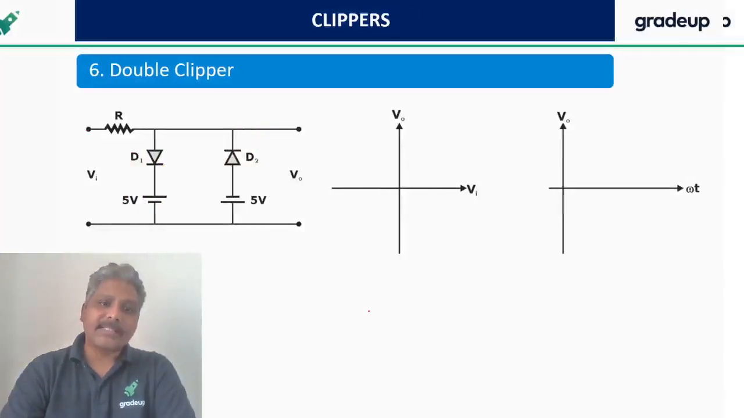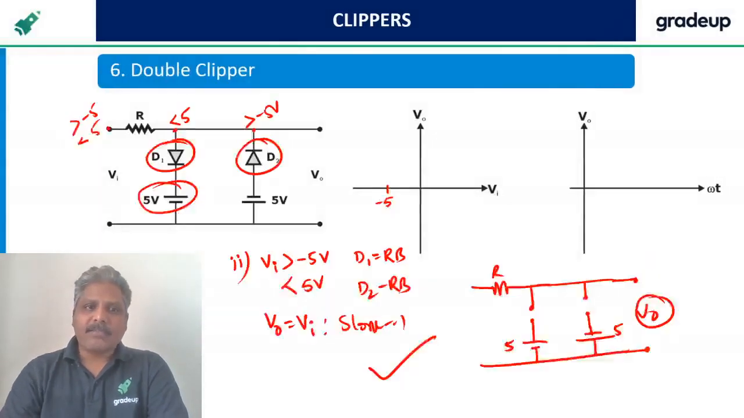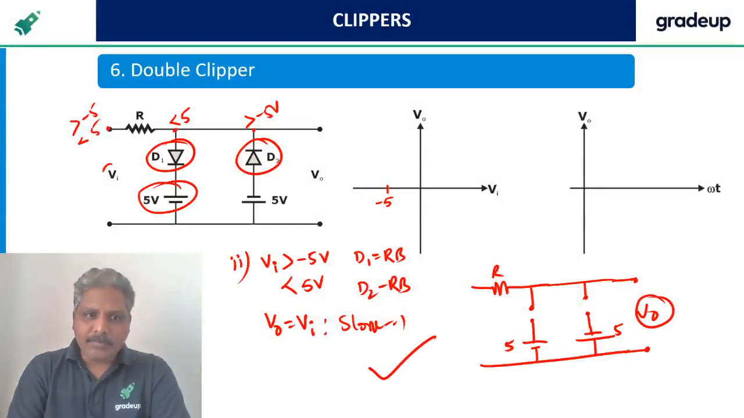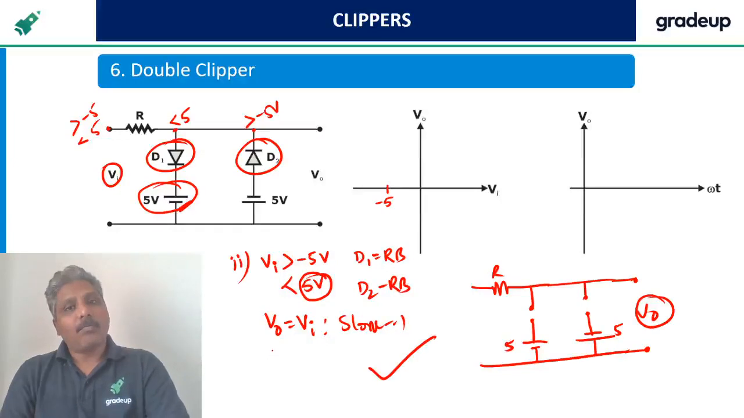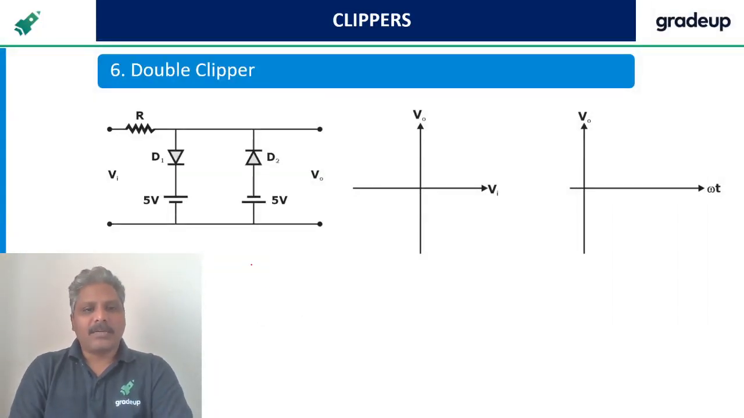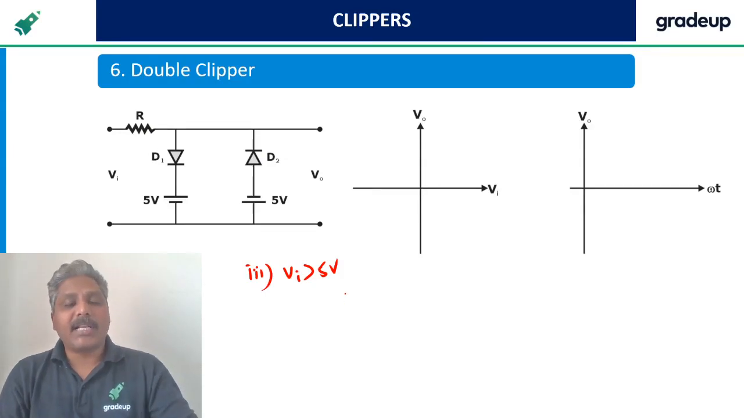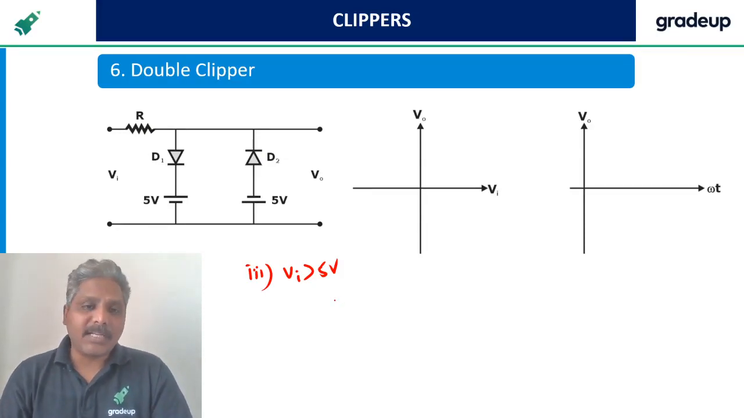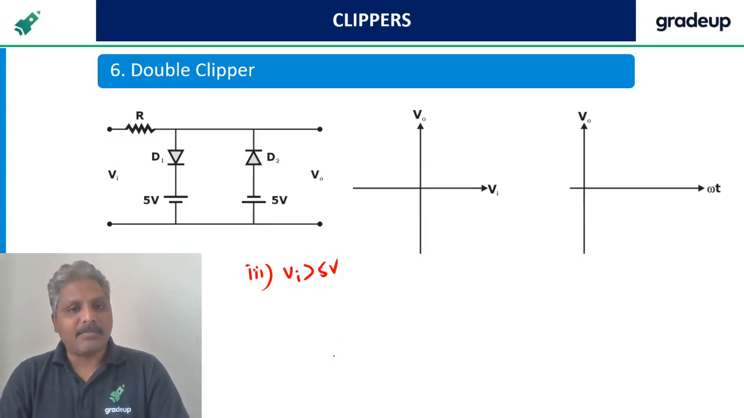Now let's go to case 3. Why am I going to case 3? Because input can be more than 5 also, no? I have verified still less than 5 only. More than 5 also is possible, no? So I will go for case 3 now. What is that case 3? Vi greater than 5 volts. Anything it can be. Greater than 5 means 6, 7, 8, 9, 20, 30, 40, 50, anything. Whatever this Vi is, it must be greater than 5 volts.